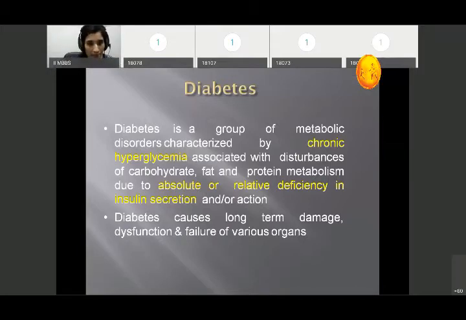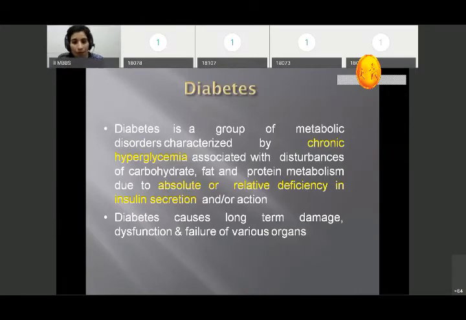First, what is meant by diabetes mellitus? Diabetes mellitus is a group of metabolic disorders. It is characterized by chronic hyperglycemia, which is associated with disturbances in carbohydrate, fat, and protein metabolism due to absolute or relative deficiency of insulin. Or if the insulin is present, the body may be resistant to the insulin. That is called diabetes mellitus. That is, an increase in the blood sugar level.